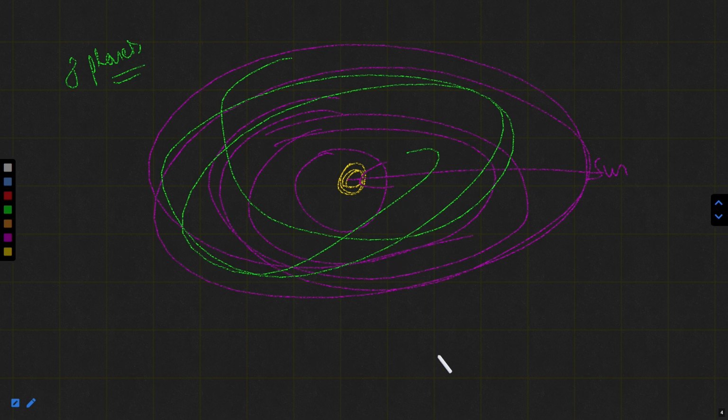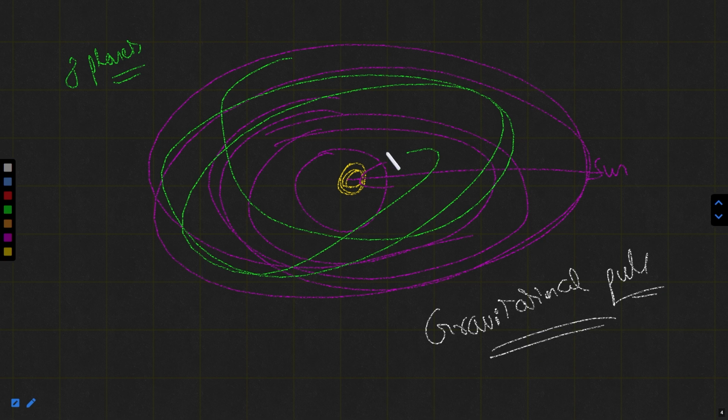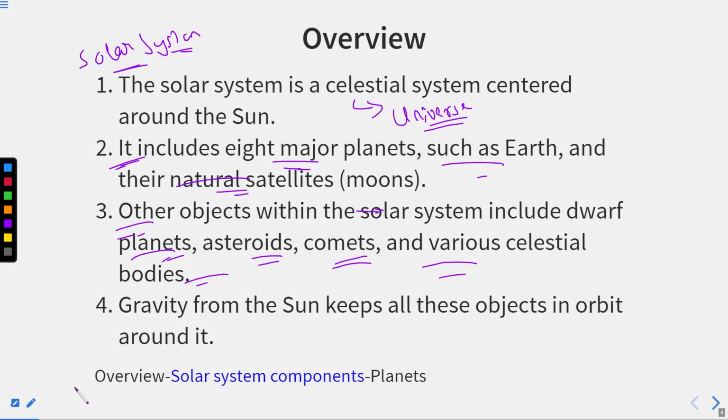This is possible because of the gravitational pull. The sun basically pulls these planets around it, so that these planets are revolving around the sun and are not leaving the sun or the orbits. So remember, planets, comets, asteroids, and whatever celestial things we have in the solar system are revolving around the sun just because of the gravitational attraction. Gravity from the sun keeps all the objects in orbit around it. That's what we have discussed.